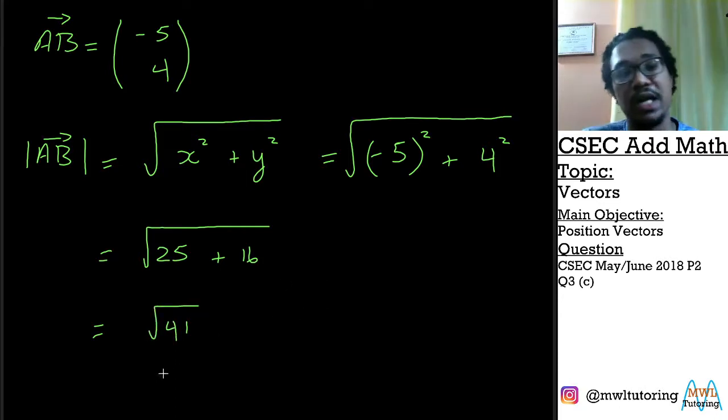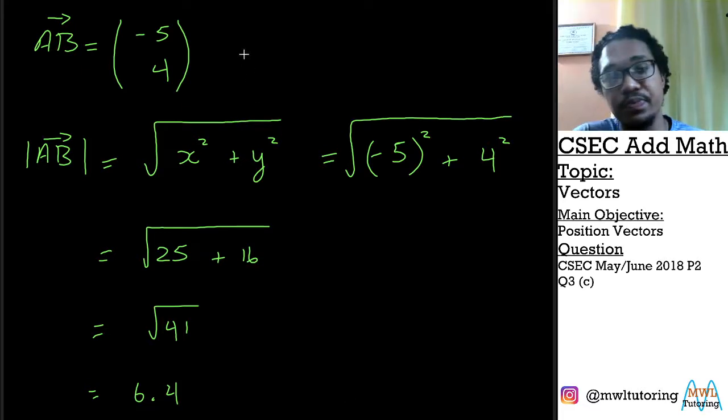Now we could leave our answer like this, or we could work it out with our calculator, and we get square root of 41 to equal 6.4. And there you have it. We've just used our knowledge of position vectors to find the magnitude of this displacement vector AB.